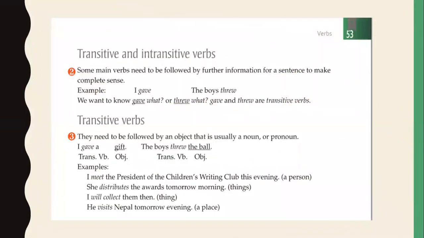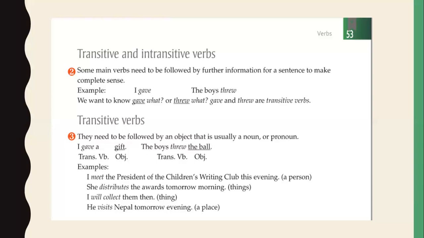So in your book, it is given that some main verbs need to be followed by further information for a sentence to make complete sense. So we need a complete sentence to understand that these verbs are transitive verbs. For example, I gave, but what you gave, that you don't know. So you need some object there. The boys threw. What they threw, we don't know. So here also we need some object. Then transitive verbs need to be followed by an object that is usually a noun or a pronoun. I gave a gift. The boys threw the ball.